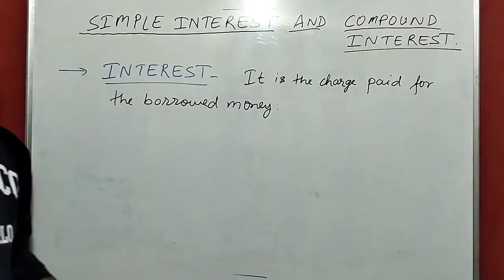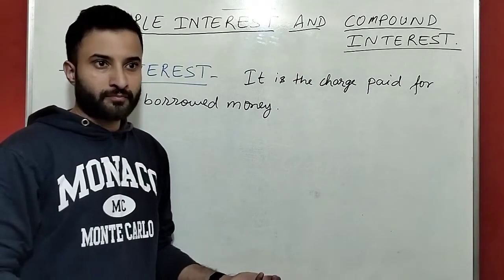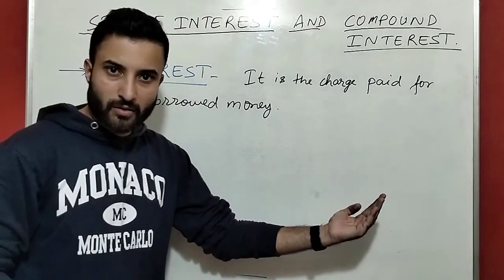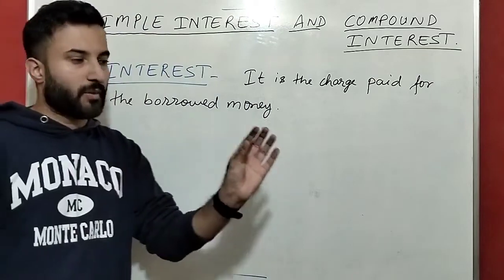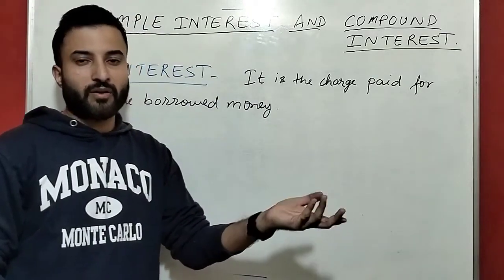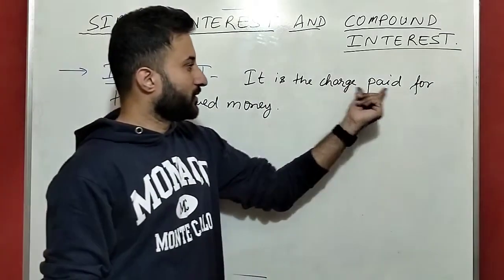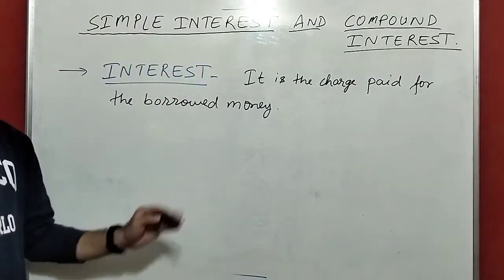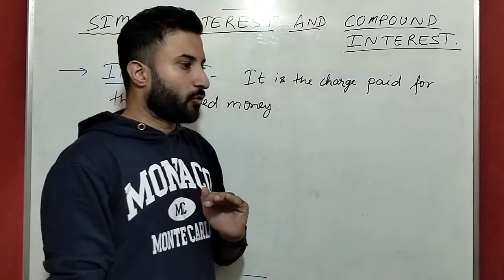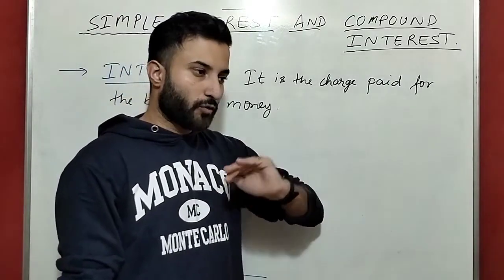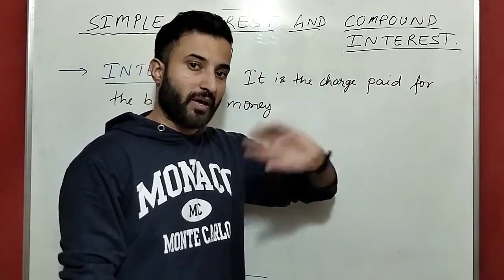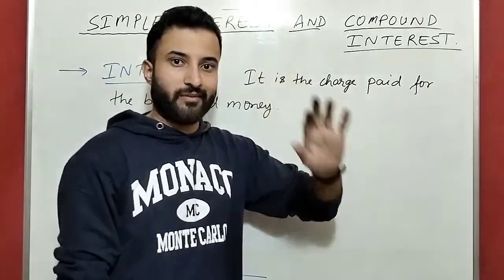That is interest. As I have told you, if you take a loan from the bank, then you have to return the loan with some amount of interest. So interest is the charge you pay for the borrowed money. Suppose you have borrowed 2 lakh rupees. You are not going to give just the 2 lakh. You have to pay the 2 lakh, but with that, some extra amount of your money you have to pay. That extra amount is interest.